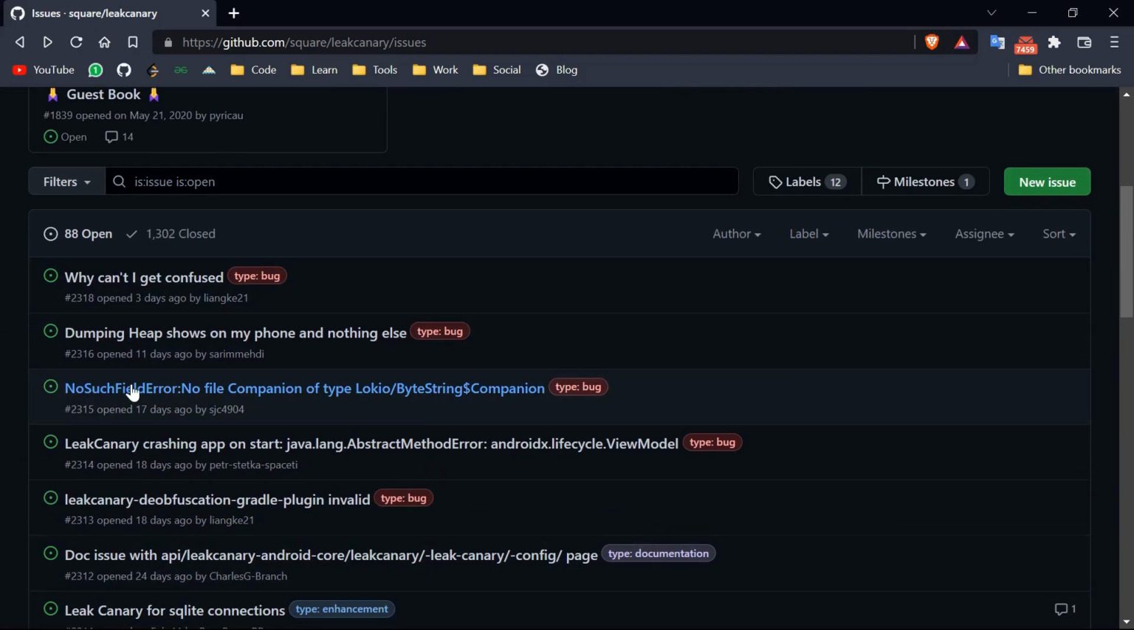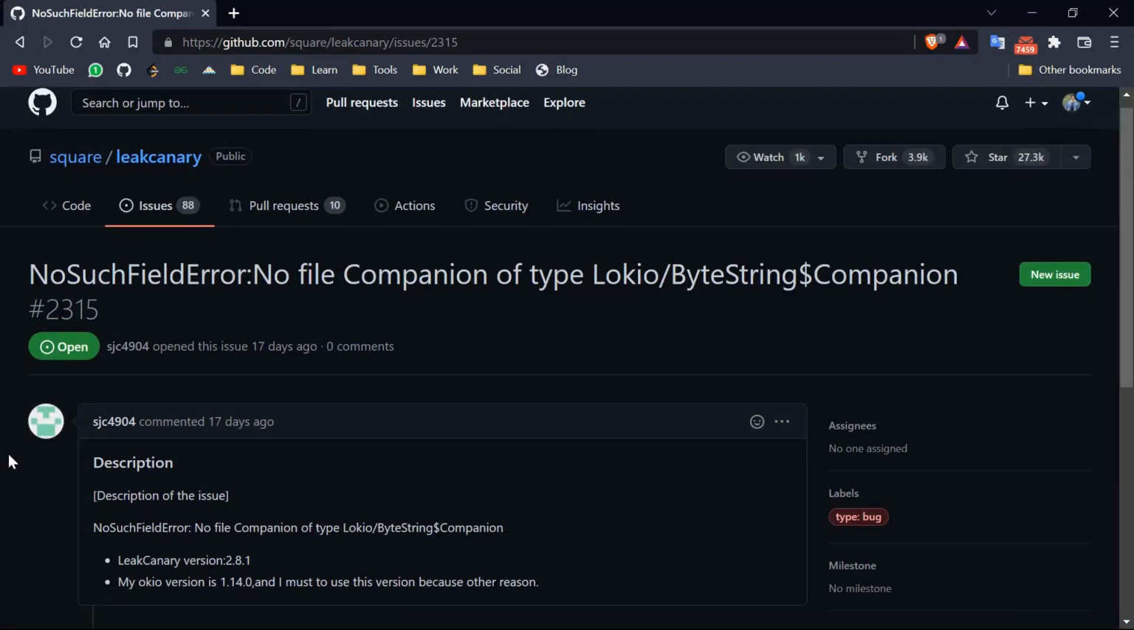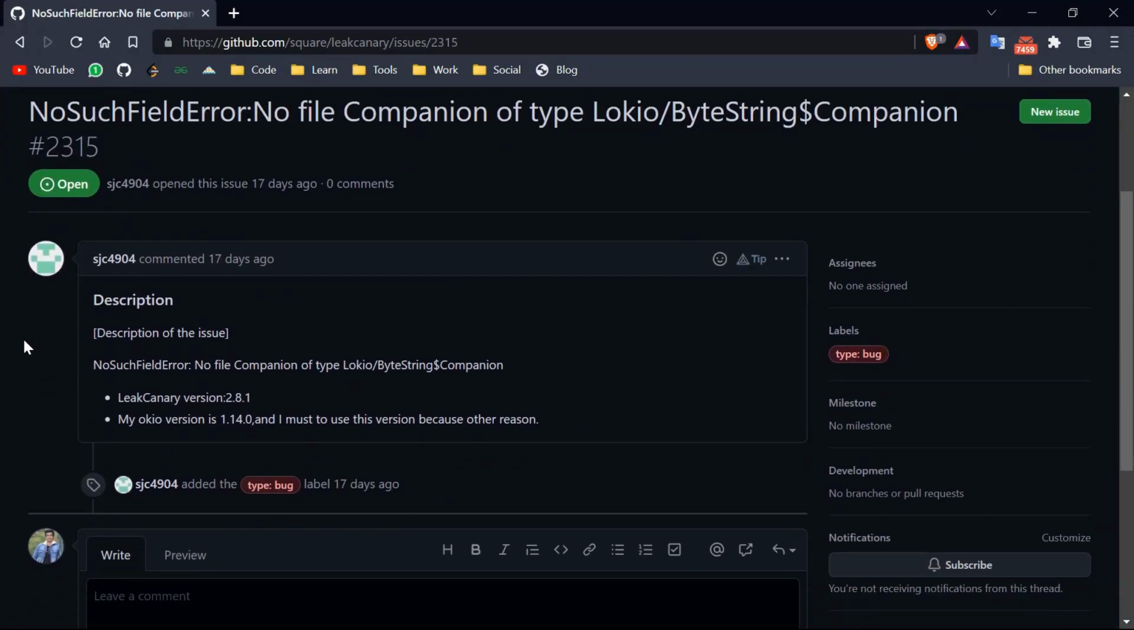Let me just check that one. Here you can read the description of the problem that this user is facing. So first of all, you have to use the project to understand the actual issue, and you can just start working on it if you want to.